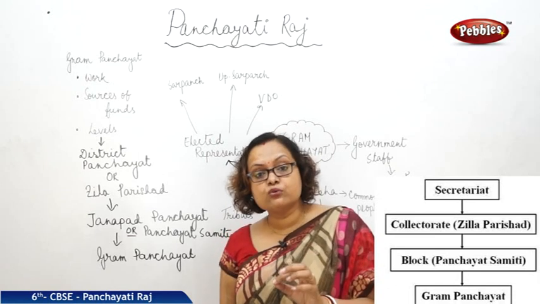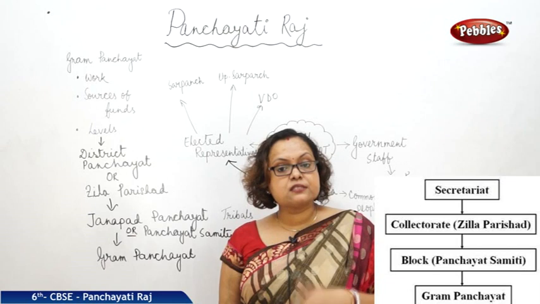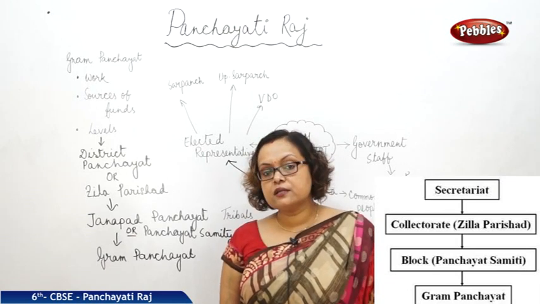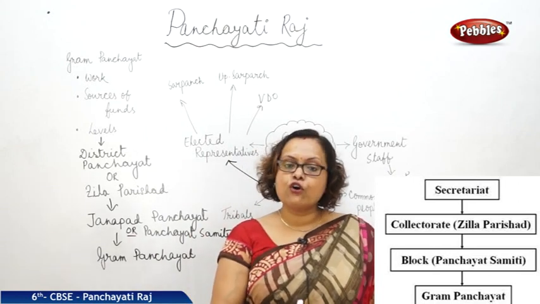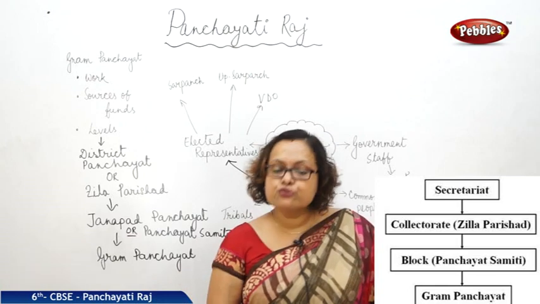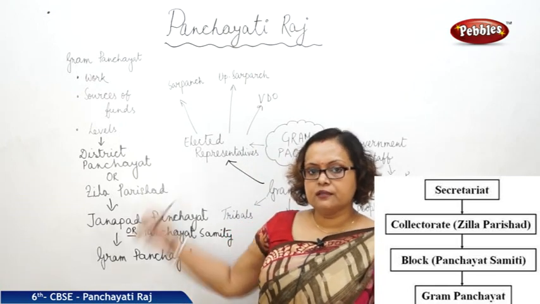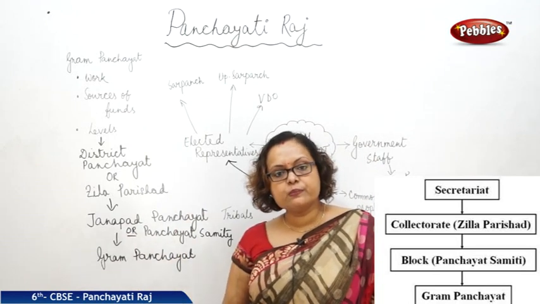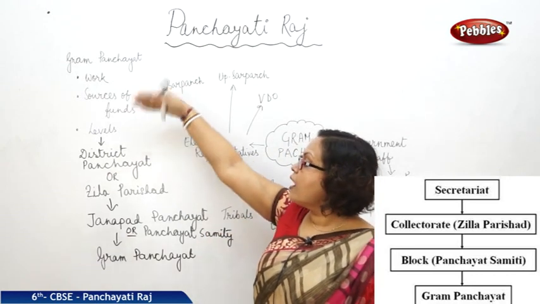from their basic root, from the grassroots, and only then is it possible to make some laws, some rules, or take some administrative action against or for those people. Now, to do that, they need to know people better, and this three-tier Panchayati Raj system actually helps those who are at the upper level.